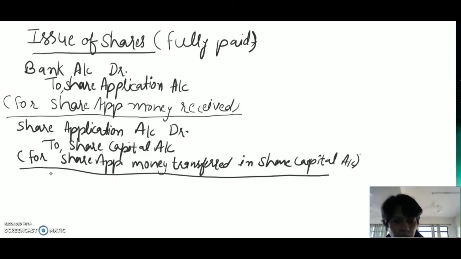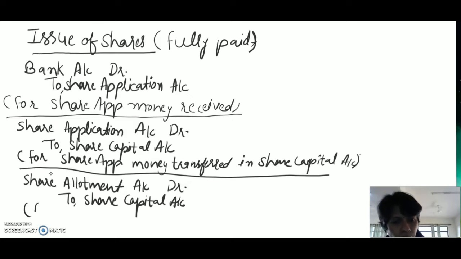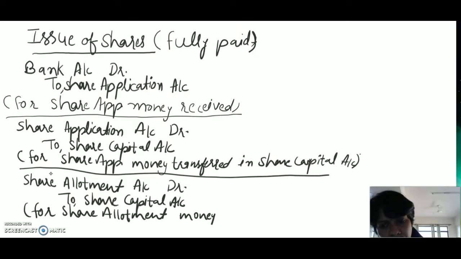In that condition we will do share allotment account debit to share capital account for or being share allotment money due.